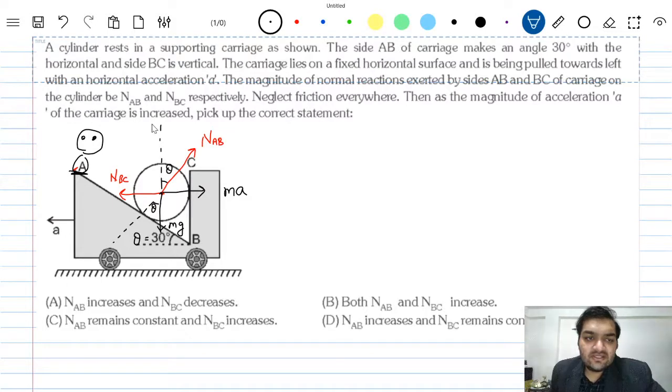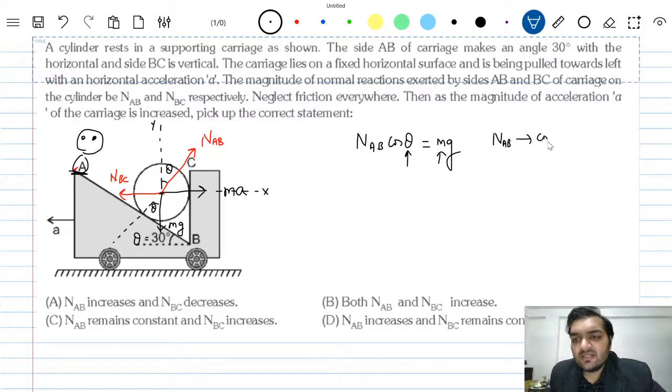So let us say this is the y direction and this is the x direction. So net force is 0 in the y direction. That means NAB cos theta is equal to mg. Since theta is constant and mg is constant,